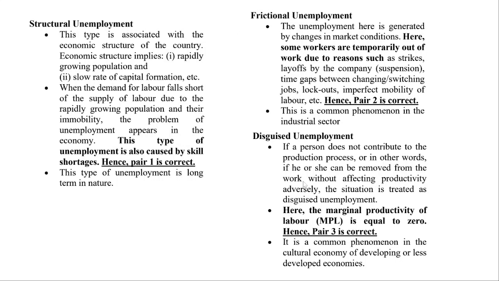What is disguised unemployment? See, marginal productivity of labor. What it means is, for example, there is a job which requires two people. Suppose in a construction building they are laying the floor. If there are two people, one person cuts the tiles, another person lays the tiles. The contractor has five people available, so he will put five people on the job.